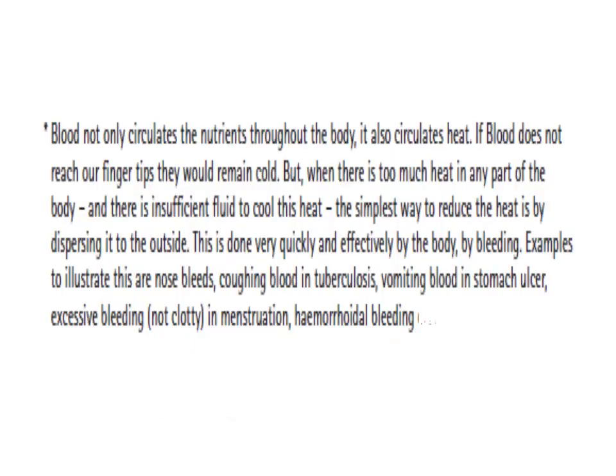Blood not only circulates the nutrients throughout the body, it also circulates heat. If blood does not reach our fingertips, they would remain cold. But when there is too much heat in any part of the body and there is insufficient fluid to cool this heat, the simplest way to reduce the heat is by dispersing it to the outside. This is done very quickly and effectively by the body by bleeding. Examples to illustrate this are nosebleeds, coughing blood in tuberculosis, vomiting blood in stomach ulcer, excessive bleeding, not clotty, in menstruation, and hemorrhoidal bleeding.